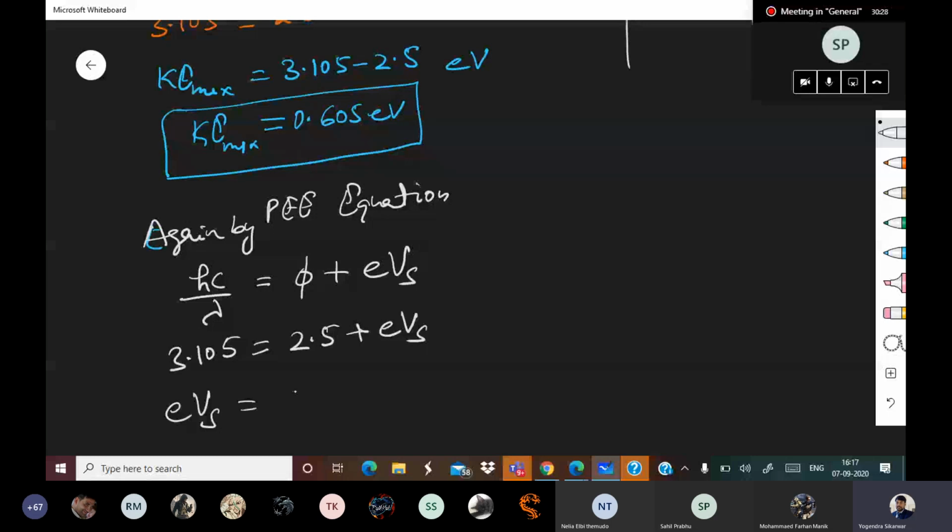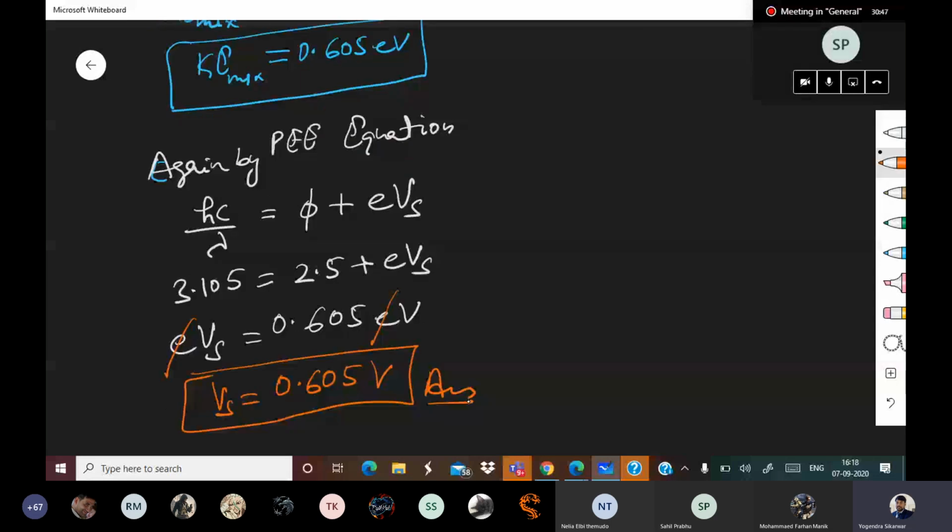The e on this side and that side is gone. Vs comes out to be 0.605 volt. Note this, everyone. Understood, everyone?